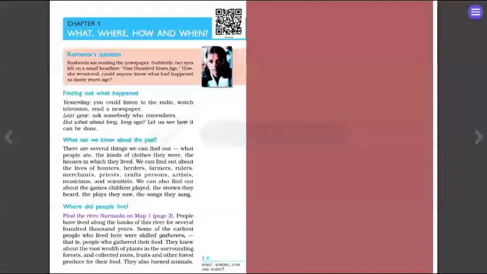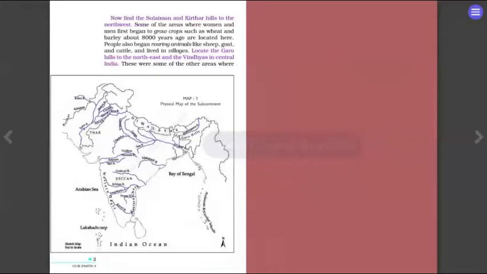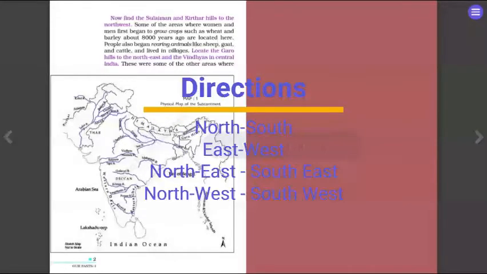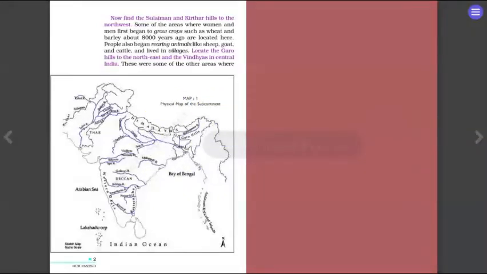So let's move forward. Now find the Suleiman and Kirtar hills to the northwest. Northwest is a part of India where we find Punjab today and even Pakistan. Pakistan is not part of India at present, but Punjab is one of the states of India. Some of the areas where women and men first began to grow crops such as wheat and barley about 8,000 years ago are located here. People also began rearing animals like sheep and goat.